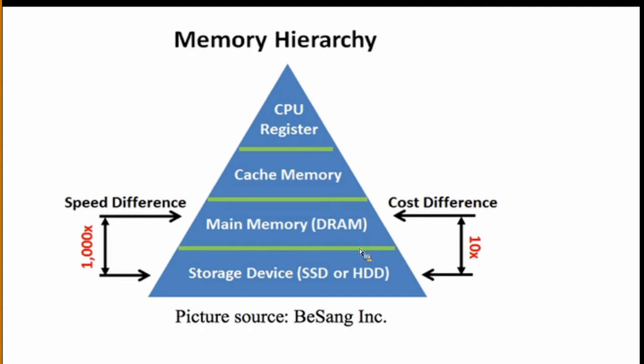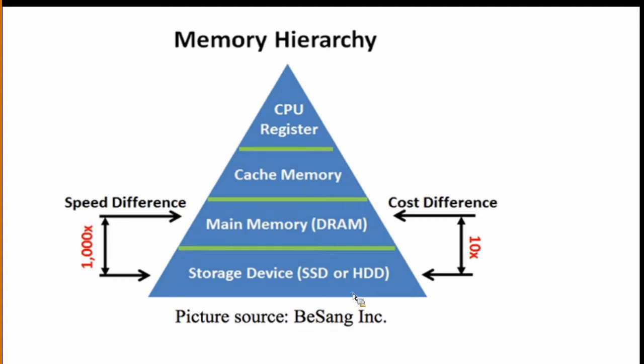Take cache memory first. For example, 1 MB of cache memory costs about 3,000 rupees when purchasing. Compared to this, if we buy 4 GB of RAM, the cost is 1,500 to 3,000. And the secondary memory, the storage device, here a hard disk of 1 TB, the price is low.